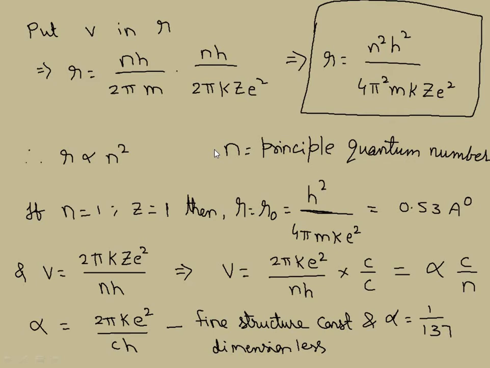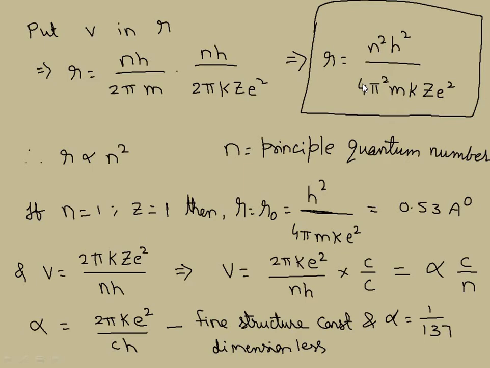If we substitute n equal to 1, 2, 3, the rest of the expression, h² by 4π² m k Z e², is always a constant. So r is proportional to n², and the radius will keep increasing in the ratio of 1 is to 4 is to 9 is to 16 and so on, the square of the number. This parameter n is called the principal quantum number. Are you getting the point here?